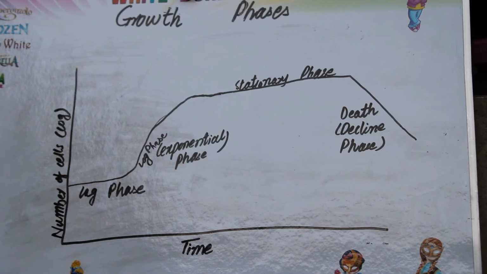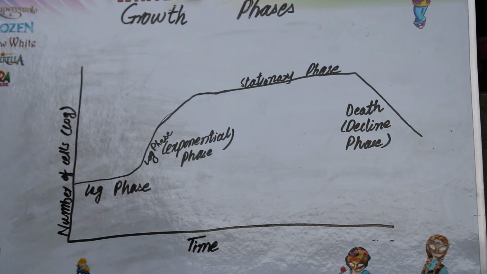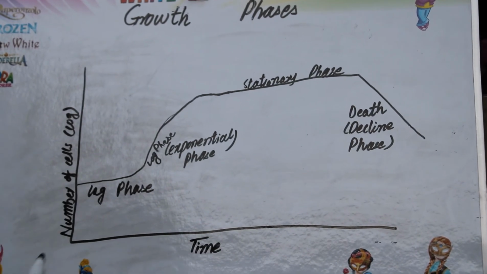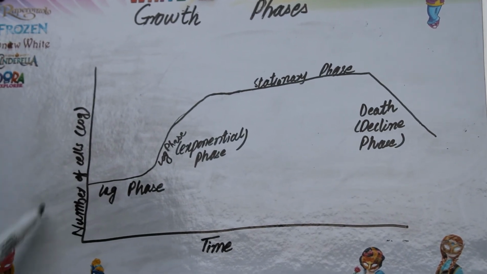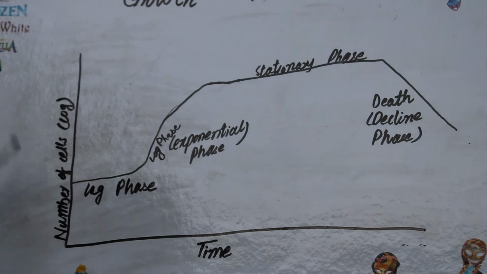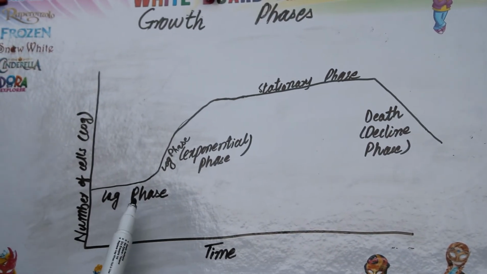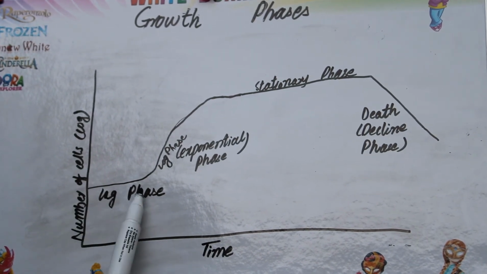Here is the description of the growth phases of the bacterial cell. This is just a simple graph to show you how the bacterial cell growth varies with time. Here is the number of bacterial cells, how it increases or decreases, and here is the time. First phase is lag phase, we have already discussed, in which there is no growth, so the graph is flat at that place.